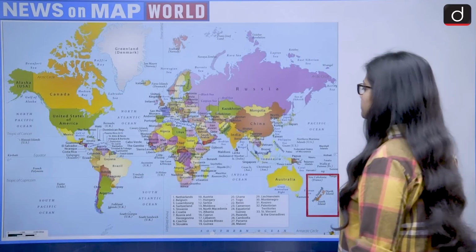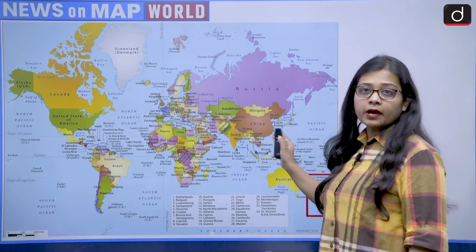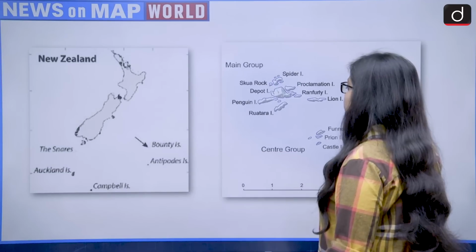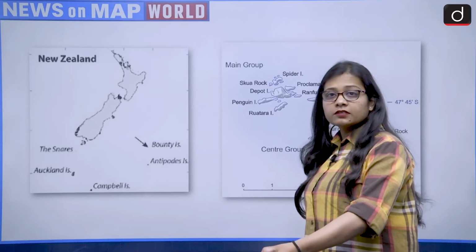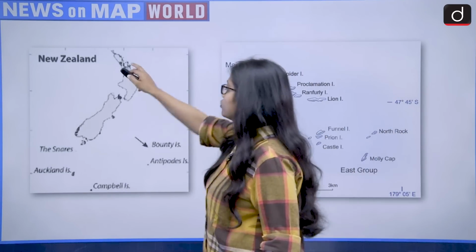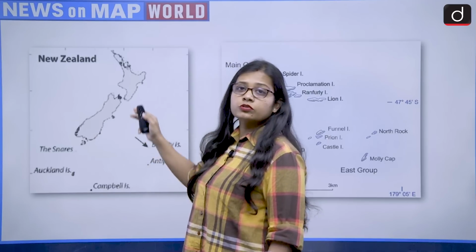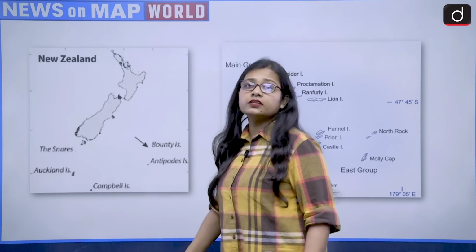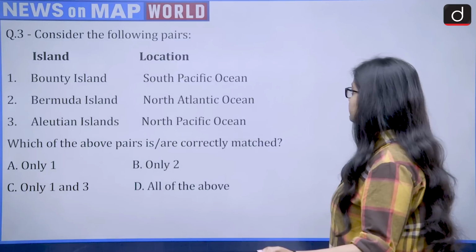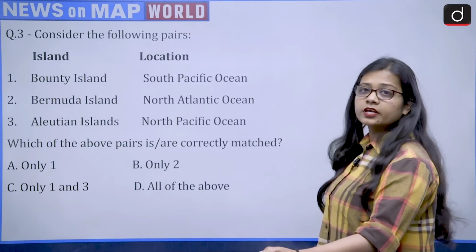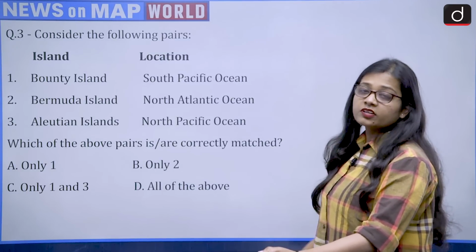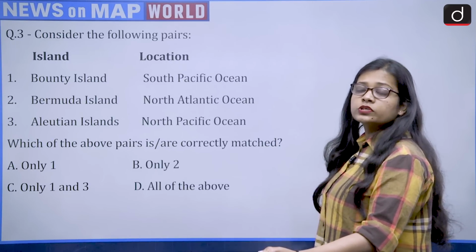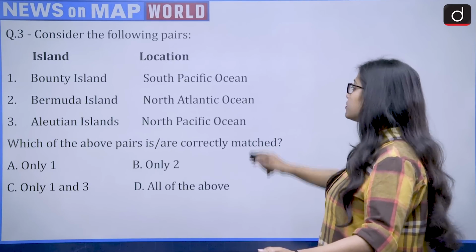So let's see. If we look at the world map, this is the map which we get, and then if we zoom out, let us first see the Bounty Islands. This is New Zealand, and Bounty Island lies to the southeast of New Zealand. So this is the location of the Bounty Island. It lies in the Pacific Ocean. So South Pacific Ocean becomes correct, because New Zealand lies in the southern hemisphere, and the Bounty Island is to the southeast of New Zealand, so they are lying in the South Pacific Ocean.